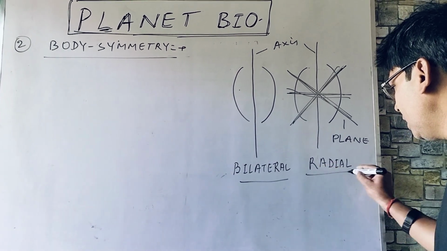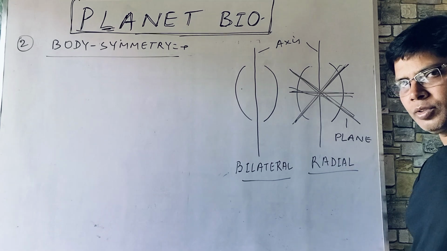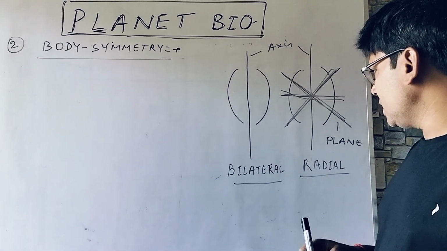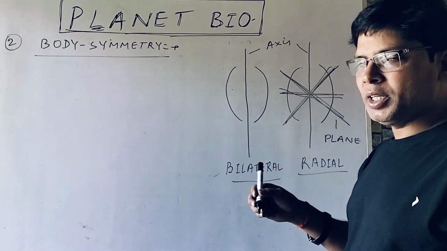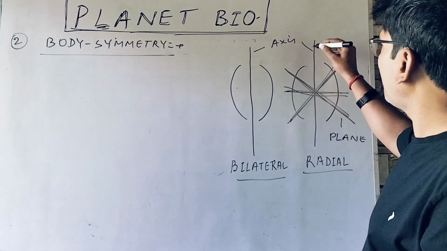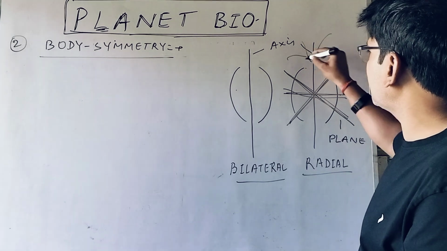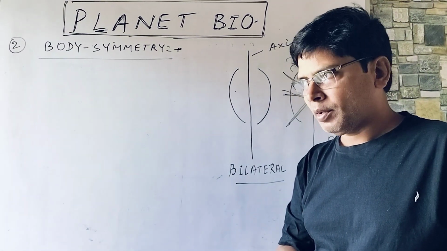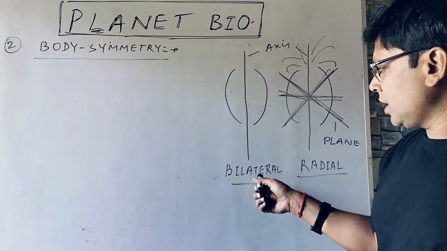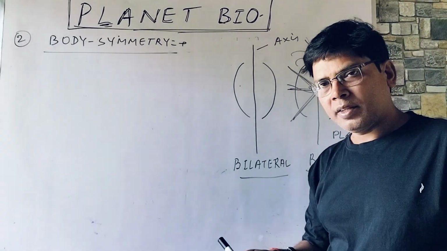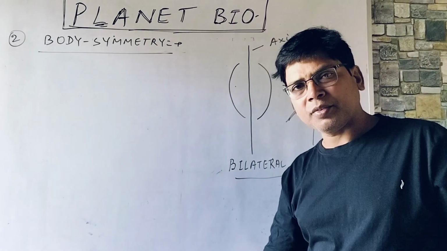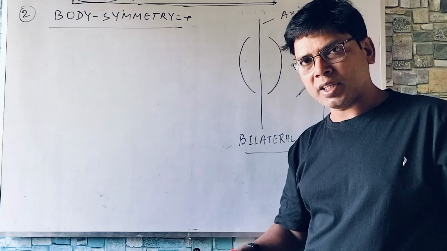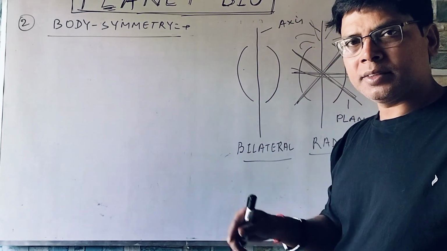A very important piece of information I am going to share with you: radially symmetrical organisms have the capability to obtain food from all sides because they do have tentacles. For example, cnidarians. But bilaterally symmetrical animals appeared on the sea bottom or seabed, and they started crawling.